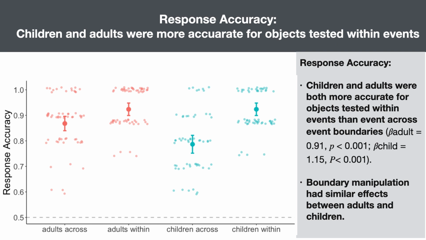Now, the data from response accuracy. Both adults and children were more accurate in the within event than the across event conditions. However, the age by event boundary interaction is not significant. This is perhaps due to the ceiling effect of the response accuracy measure, as a larger proportion of children and adults scored about 100%.